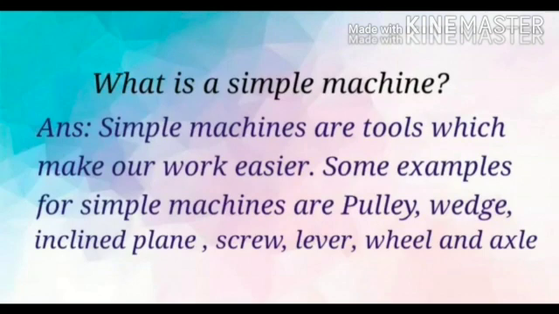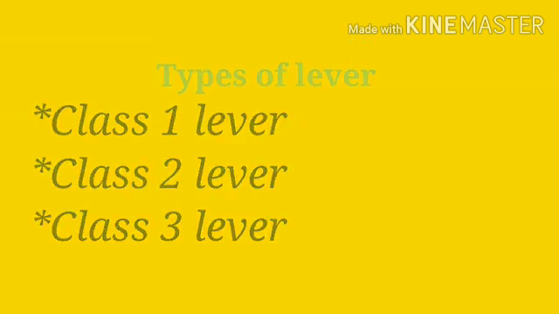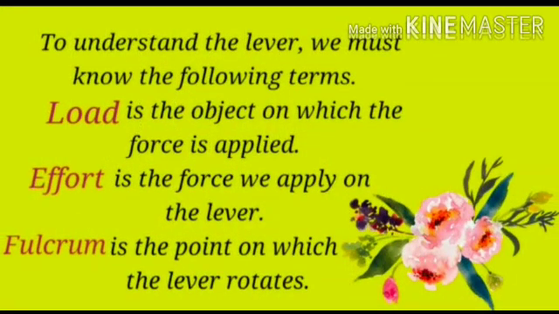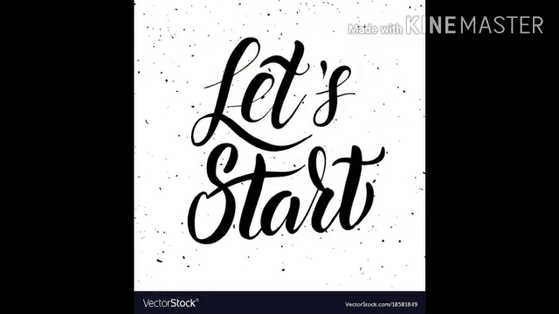And at last we learnt about the types of lever. Types of lever, class 1 lever, class 2 lever and class 3 lever. In these type of levers, three words are very important: load, effort and fulcrum. Load is the object on which the force is applied. Effort is the force we apply on the lever. Next, at last, fulcrum. Fulcrum is the point on which the lever rotates. Keep all these points in your mind. Now let us go for the evaluation part.